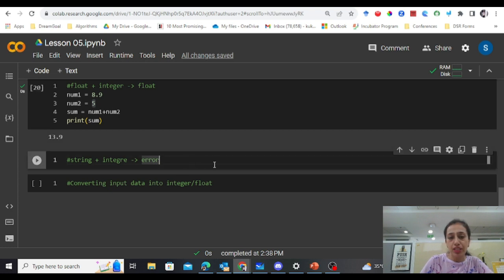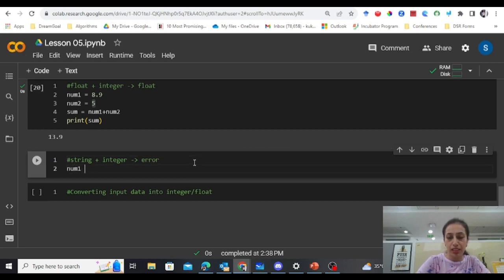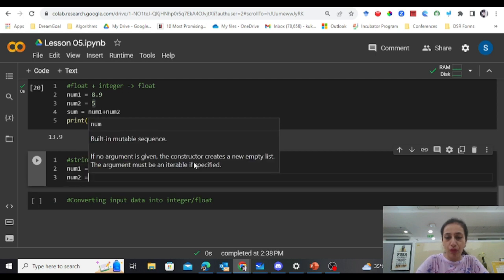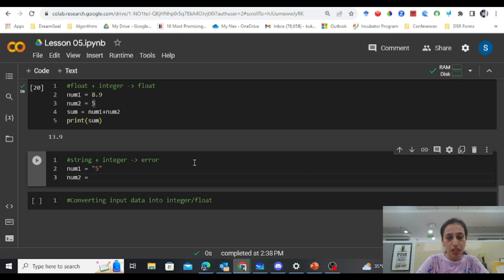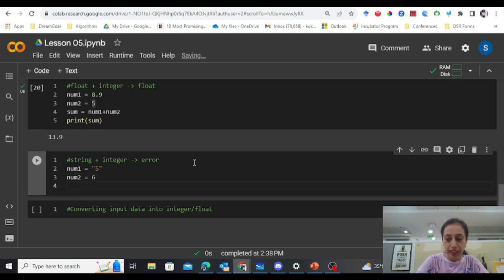Similarly, if we try to add a string and an integer, like num1 equals 5. This example we have already seen in our previous video, where we were taking input, which is by default a string, and then we try to add them. It gives an error, or it just concatenates, joins the two characters. I'll share that example once again. So sum equals num1 plus num2.